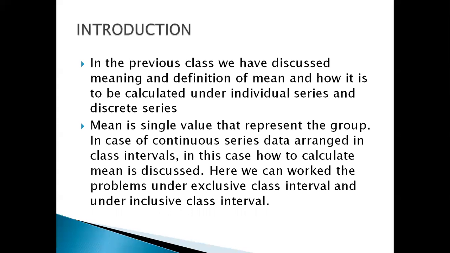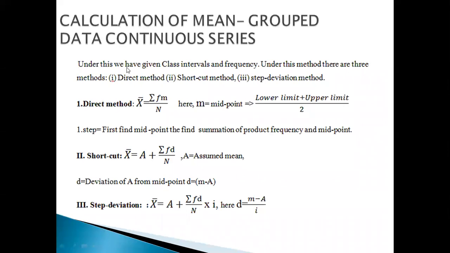So what is the procedure for calculating the mean under the continuous series? I am going to cover that in the next slide. Calculation of mean, grouped data, continuous series. Under this, we are given a class interval. This is very important. When there is a class interval in the problem, it comes under the continuous series. Class interval and frequency. Under this, there are three methods for the calculation: direct method, shortcut method, step deviation method.